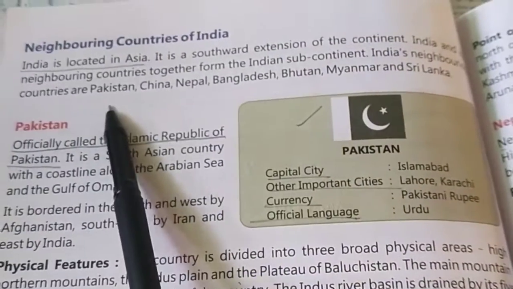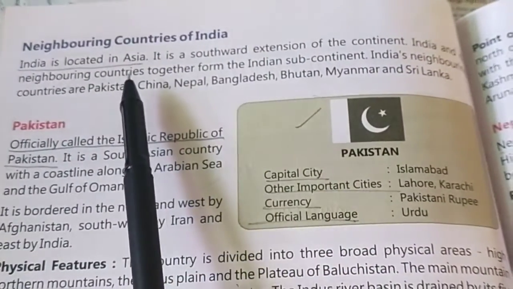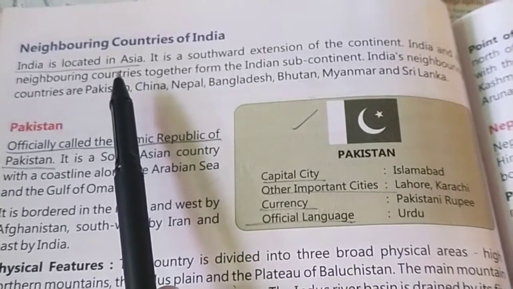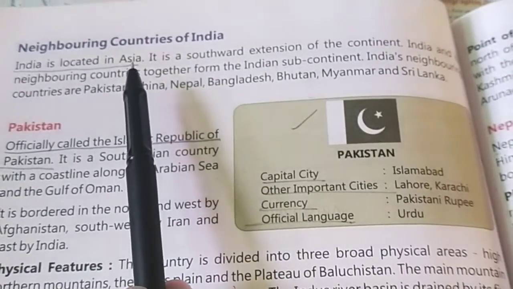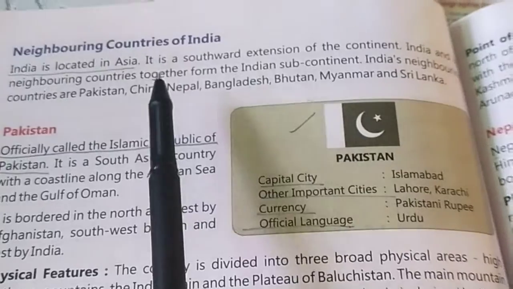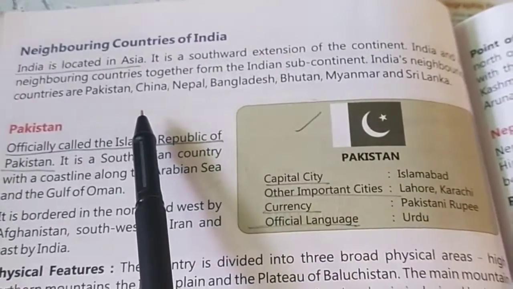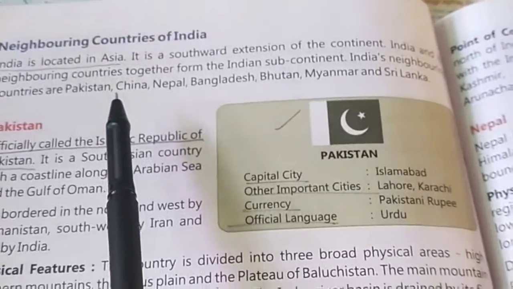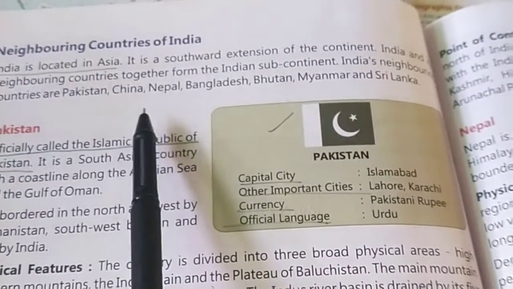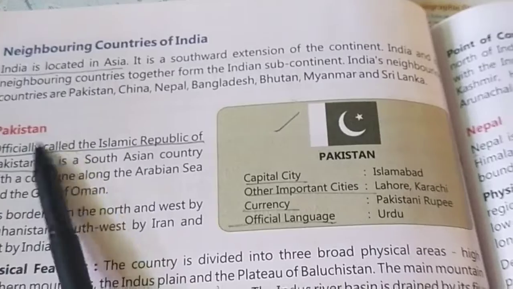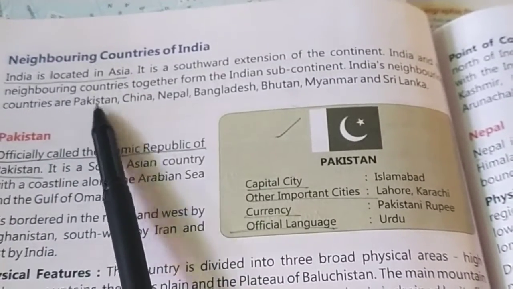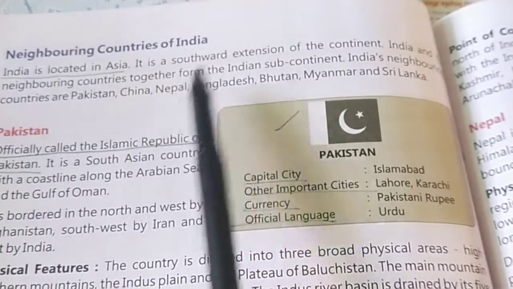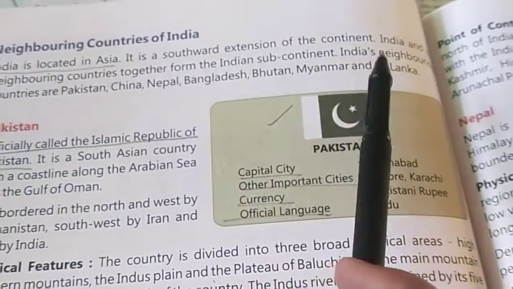Now where is India located? It is located in Asia. So where do we lie in Asia, north or south? We lie in the southward extension of Asia. And we know that we have so many neighbors. Some of the neighbors we'll read now: Pakistan, China, Nepal, Bangladesh, Bhutan, Myanmar and Sri Lanka.